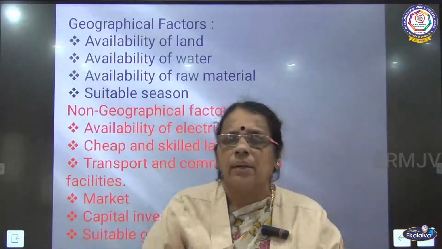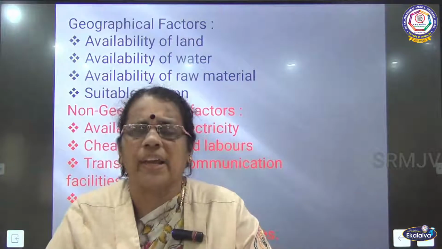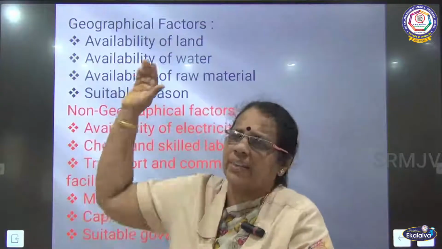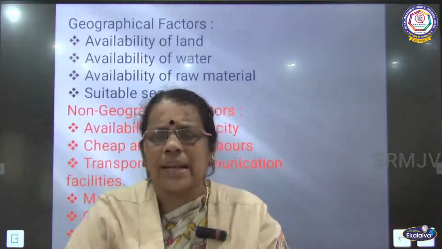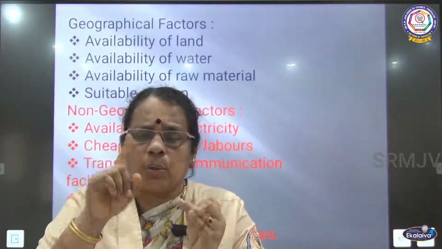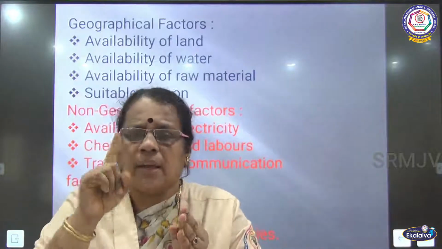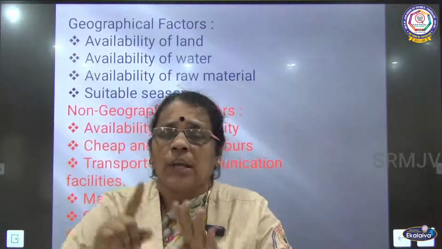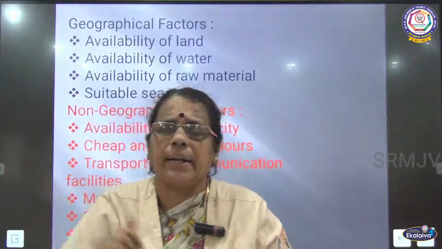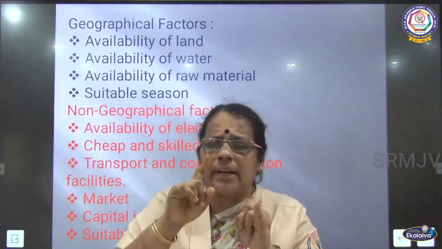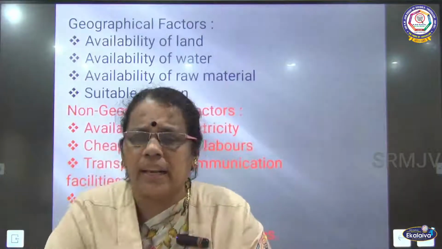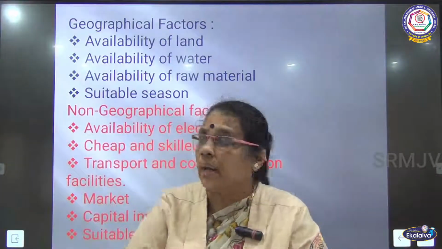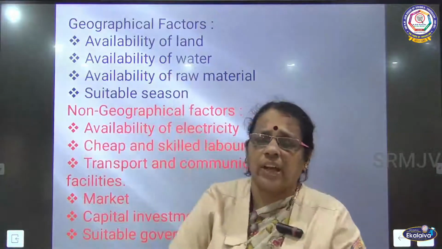Suitable season. The suitable season also plays a greater role in the setting up and location of industry. So, under geographical factors, we have discussed land, water facilities, the climate, and the raw material availability. These four factors come under geographical factors: availability of land, availability of raw material, availability of water facilities, and the next one is suitable climate. All these come under geographical factors.